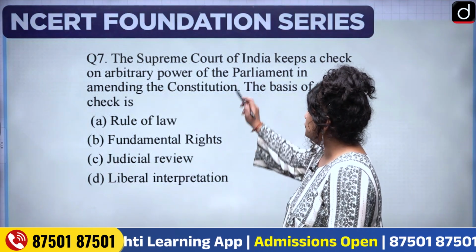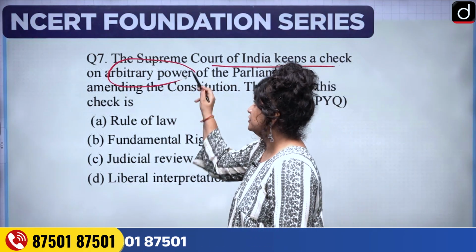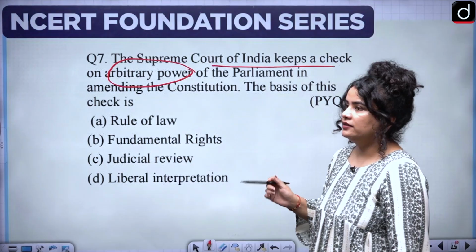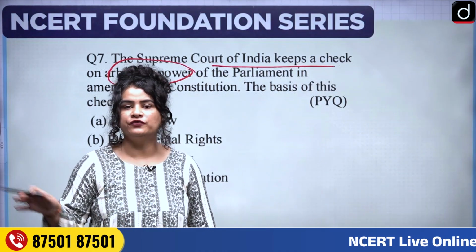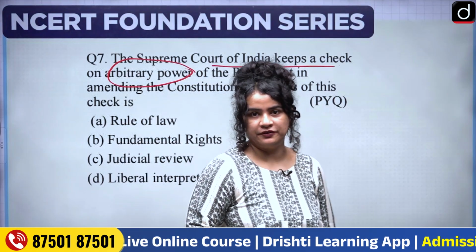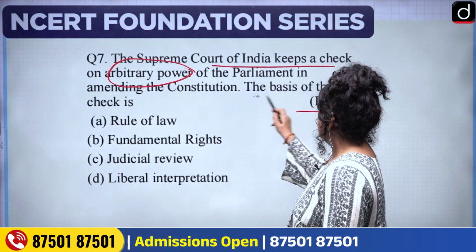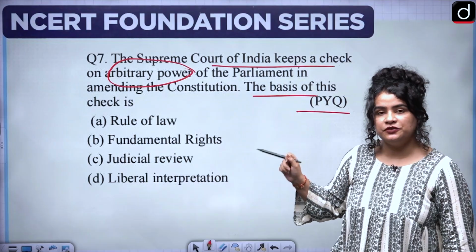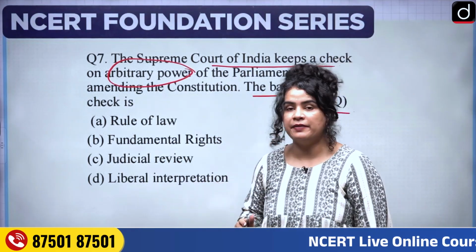Question 7 says the Supreme Court of India keeps a check on arbitrary power of the Parliament in amending the Constitution. Again, focus on the word arbitrary. Arbitrary simply means by my own whim and fancy, however I like it. No, that is now not how things happen in our country, okay? So this is also a PYQ. The basis of this check is, now on what basis does the Supreme Court check the arbitrary power of the Parliament in amending the Constitution?